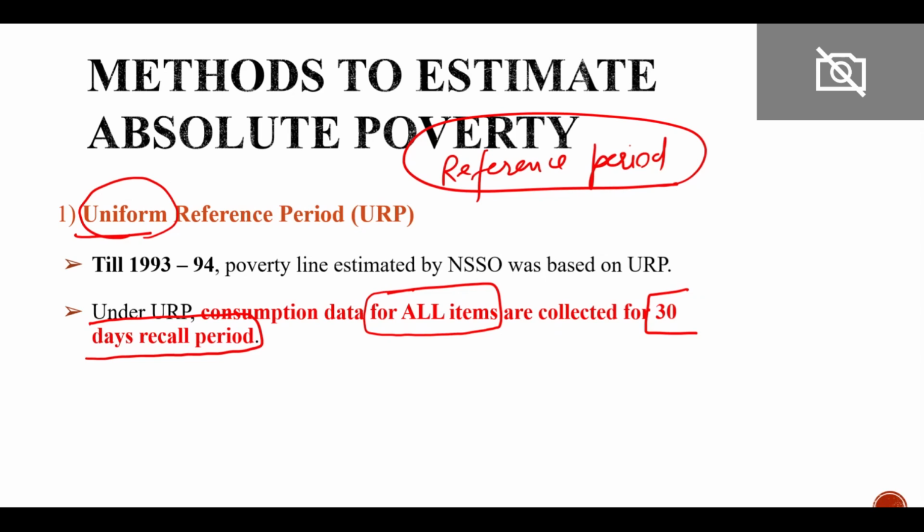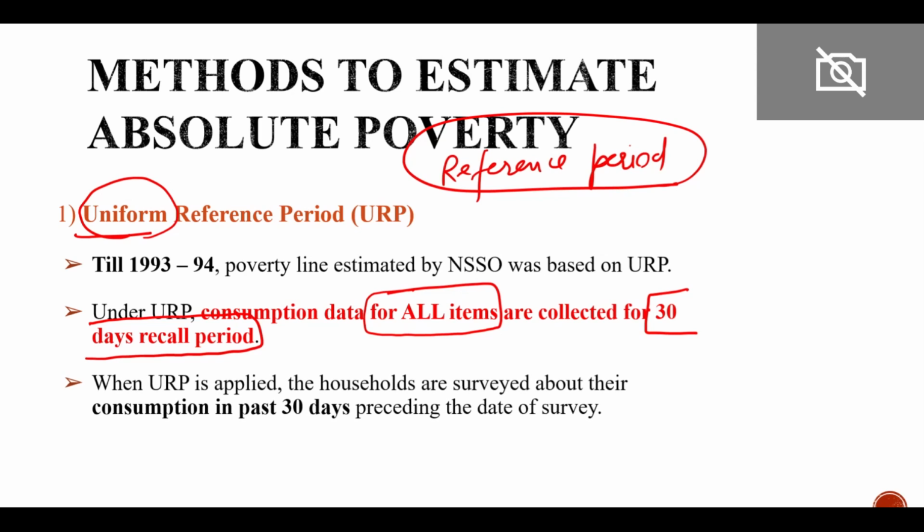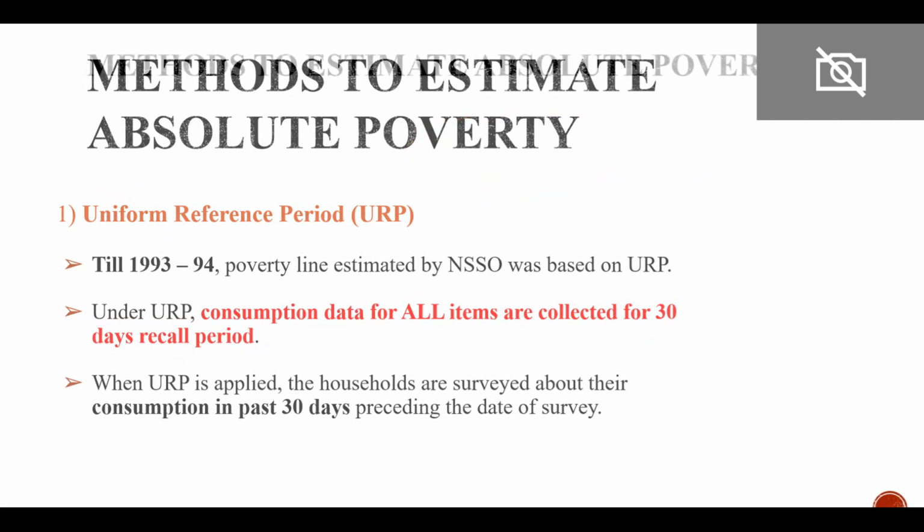So when the NSO is doing the survey among the citizens, they go to the people and ask how much was your expenditure during the last 30 days on all the items of your expenditure, right? So this is the uniform reference period, and this is a very crude measure because this does not differentiate between the items of regular use and the items of irregular use.